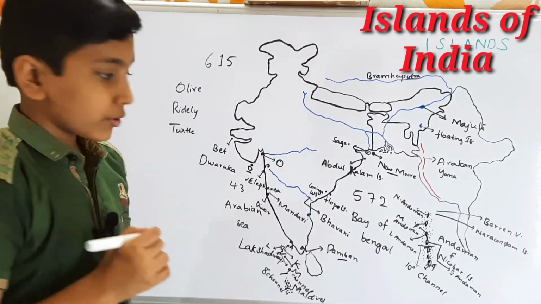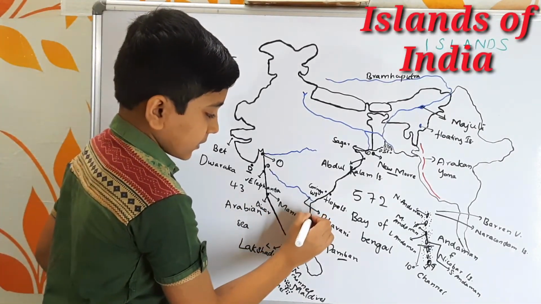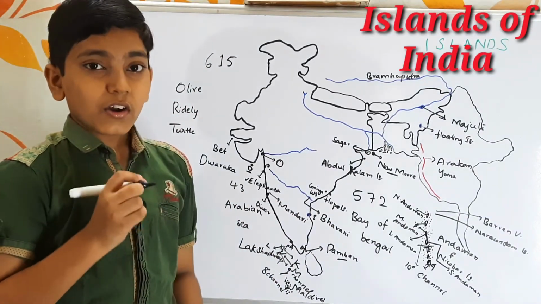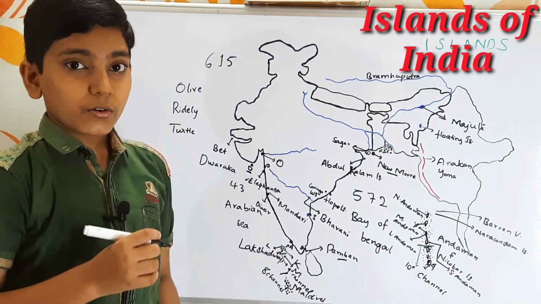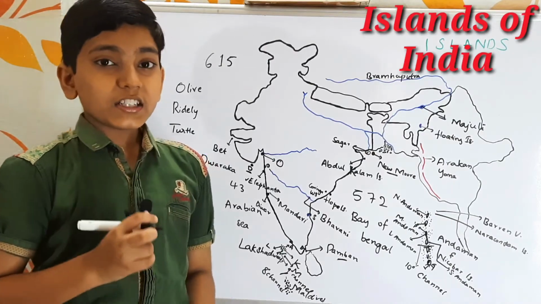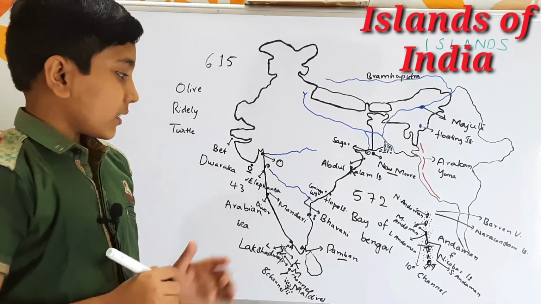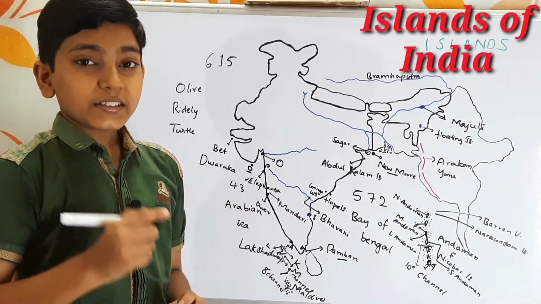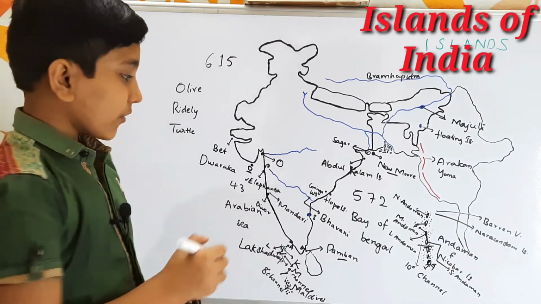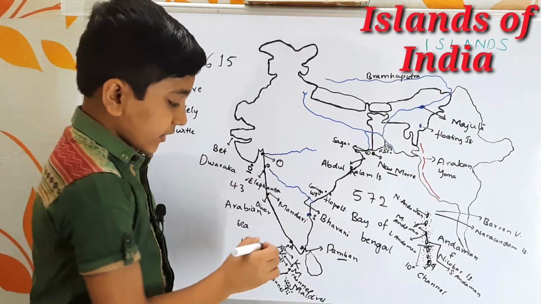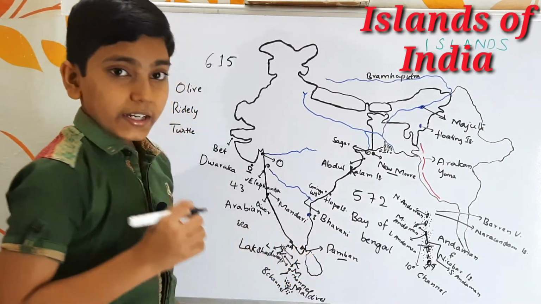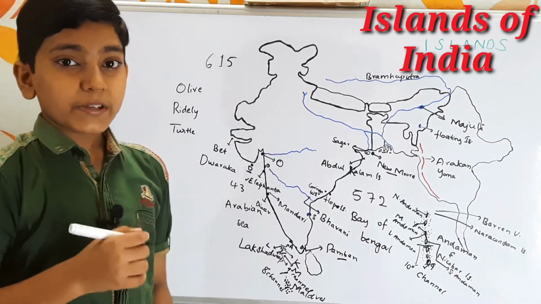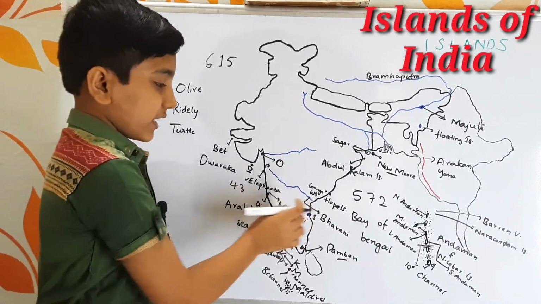So next let us come to the next one. It is the Sriharikota. It is situated at the Pulicat Lake, and it is one of the famous rocket launching stations of ISRO. ISRO is nothing but Indian Space Research Organisation, and the famous space center in Sriharikota is the Satish Dhawan Space Center. And along with Satish Dhawan Space Center, in Thiruvananthapuram here, we find one more space center which is called the Thumba Equatorial Rocket Launching Station. So it is about Sriharikota.